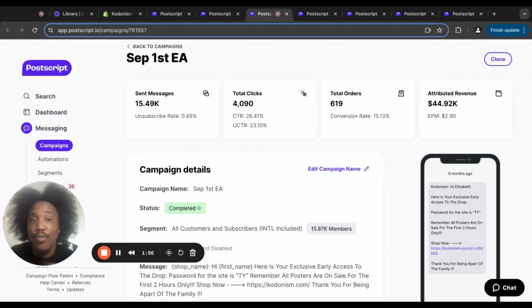Somebody might be like, oh, bet, that's a lot of money. Campaign's over with. I always like to take it another step because I see, like, hey, what's the drop off right here? All right, they clicked on the link, but how come they didn't order? How come only this many people ordered after they clicked on the link? You know what I'm saying?